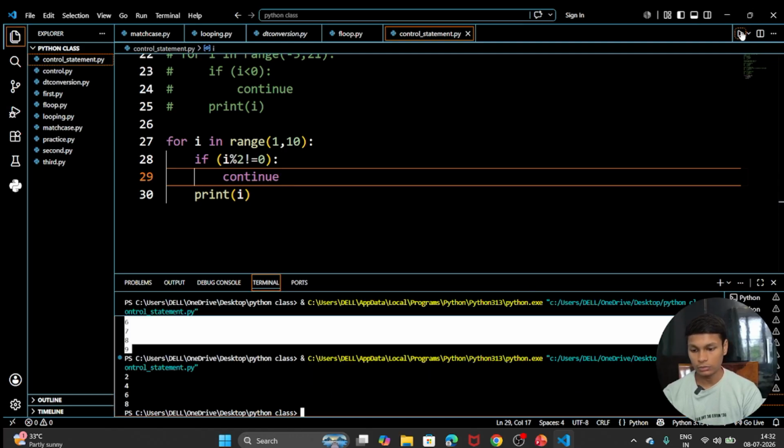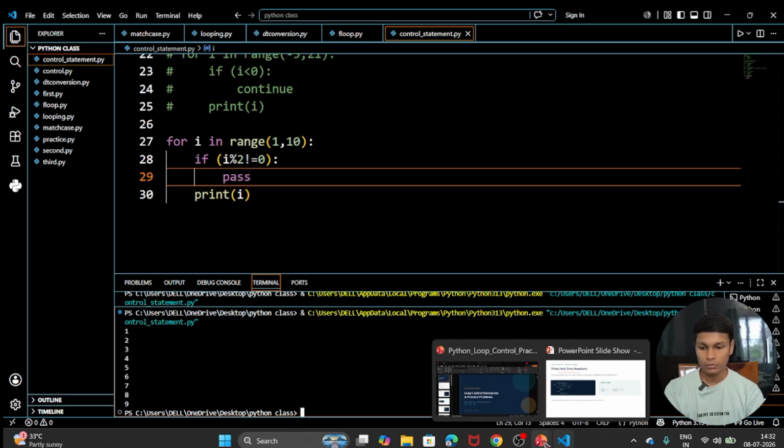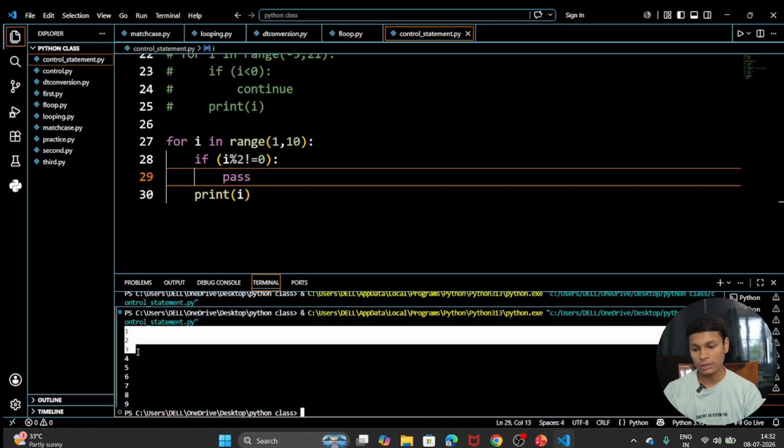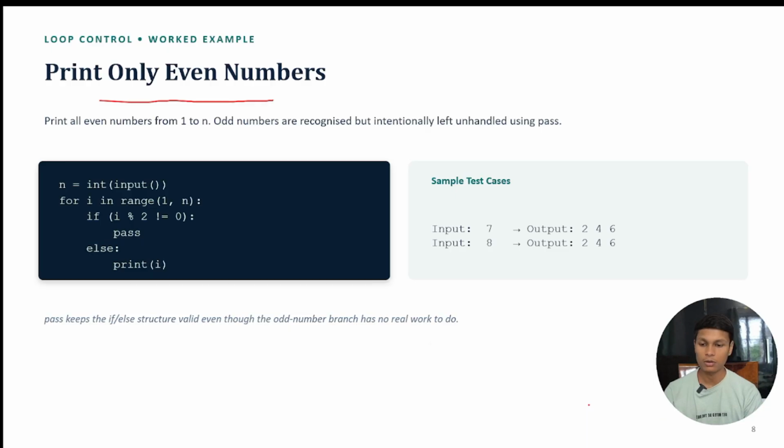Let's run the code again and see that only even numbers are printed here. You can say that pass acts as a reserved placeholder, reserving that area. You can see that it does nothing; no operation is performed here. So that is all about the pass statement.